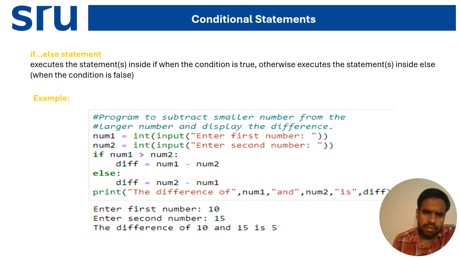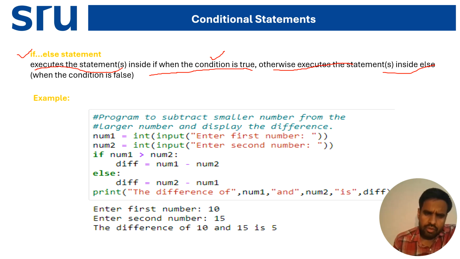Now see the example. The if else statement executes the statement inside the if if the condition is true, otherwise it executes the statement inside the else. It was already told in the previous slide that when the if condition is true, it will run the statement inside the if. Otherwise it will run the else statement part.